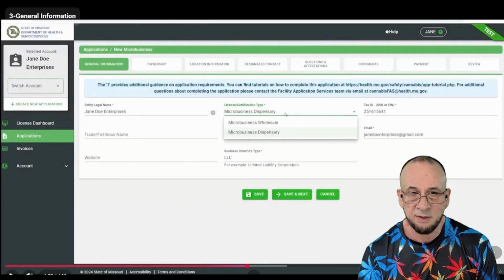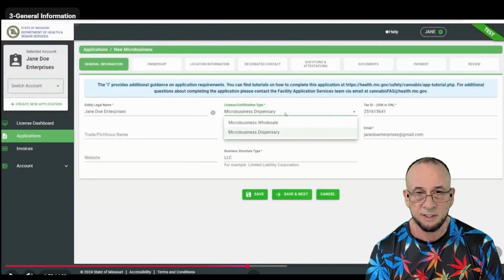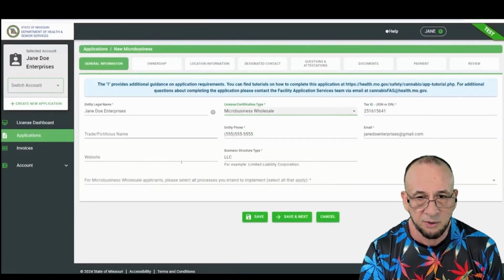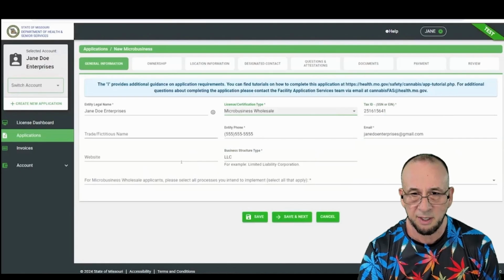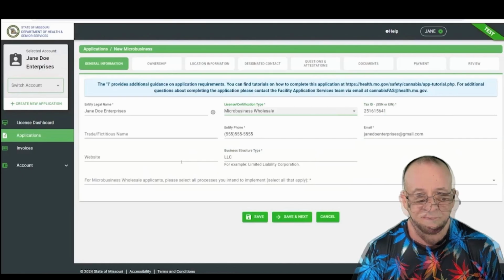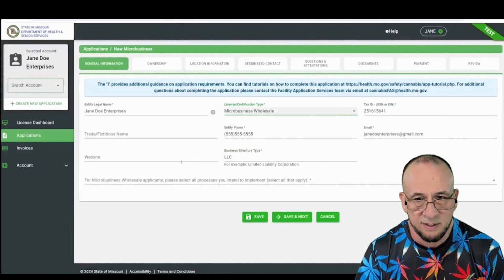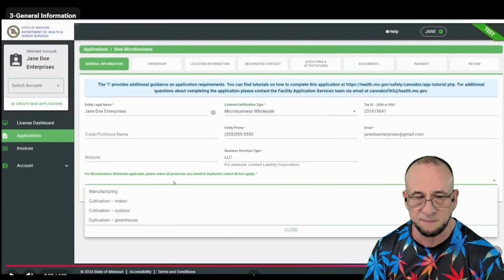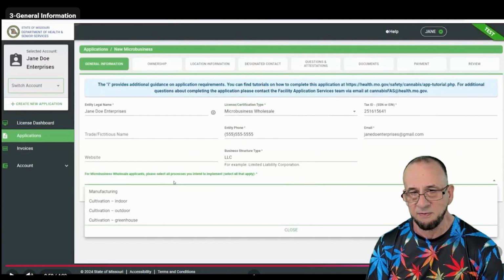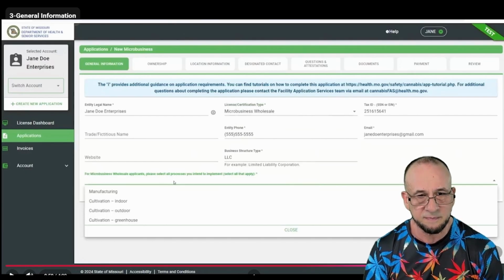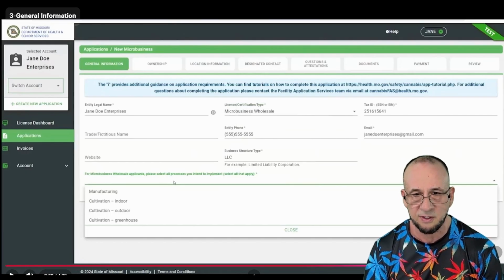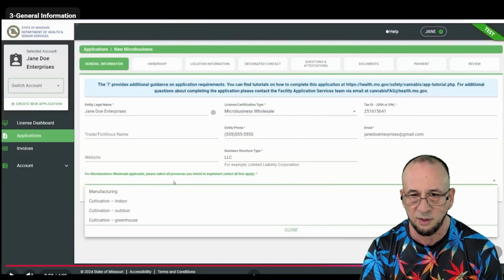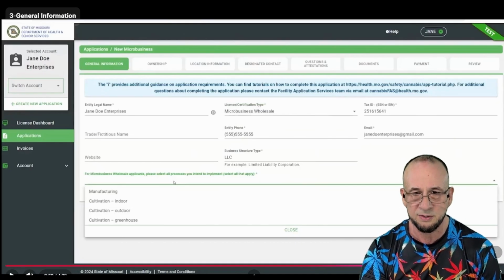You got to come in here and select what kind of micro business you're going to get, a dispensary or wholesale. If you select wholesale, it will open up a new option down here at the bottom that my big fat head is covering up right now. For microbusiness wholesale applicants, click the drop down there and select all things that apply. For example, if you're going to be manufacturing any concentrates, you want to list it here. I would recommend you select everything because you might start off growing outdoor and then later wind up growing indoor or in a greenhouse. That way you got all your stuff covered.